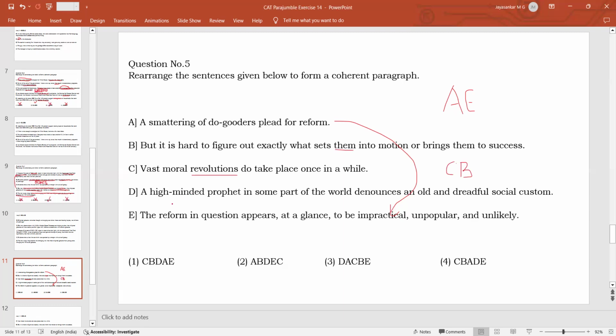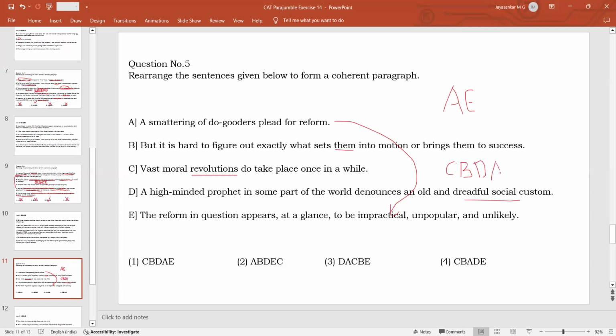So now where to place D? High-minded prophet in some part of the world denounces an old and dreadful social custom. So the prophet is criticizing an existing system. So where can we put D? See, whenever any revolution, any social change takes place, what first happens? First, we feel that the existing system is bad or not good. So we criticize the existing system. Then what happens? Then somebody requests for some change or reform to happen.